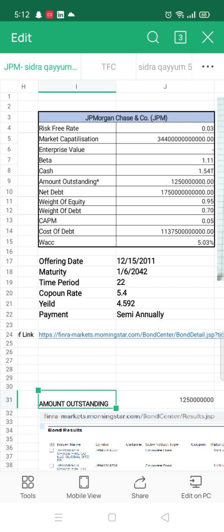Weight of equity is 9.05. Weight of debt is 0.70. CAPM. So CAPM is 0.05. The formula of CAPM is risk free plus risk premium multiplied by beta. Cost of debt is 1137.50 trillion. WACC is 5.03.